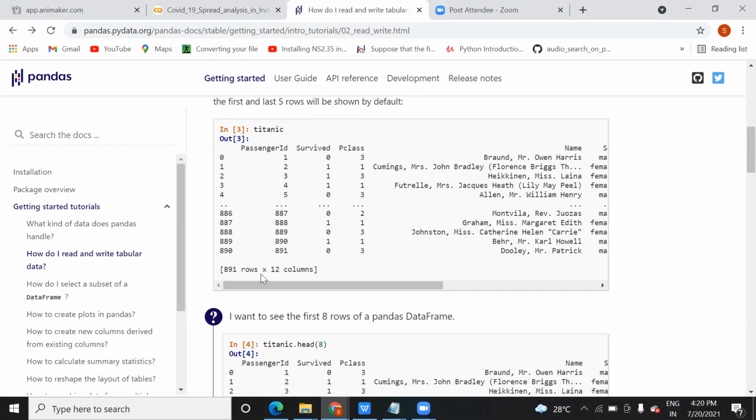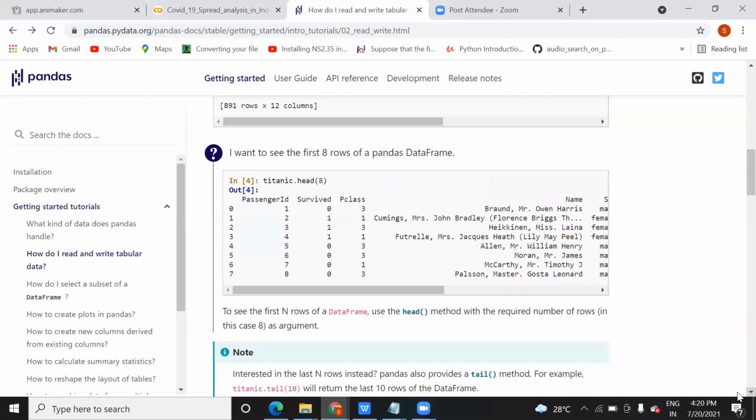Now, suppose I say I want to see only the first 8 records, or 10 records. How are you going to do that? Variable name, dot head function, and the number of rows you want. So here Titanic.head(8). You will write this, and it will give you 8 records starting from 0 to 7.